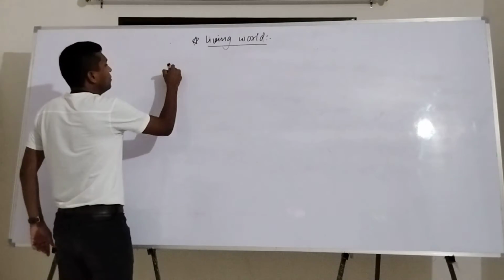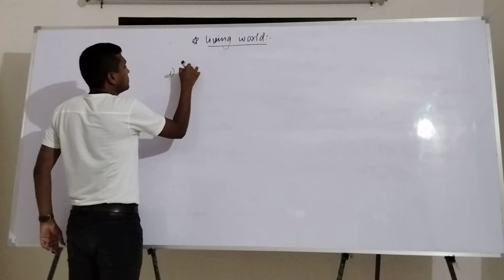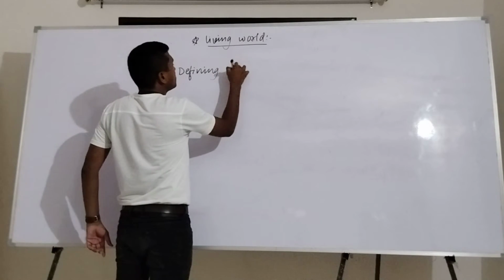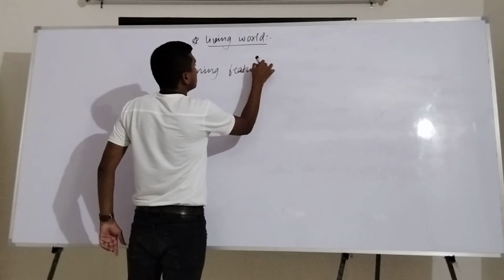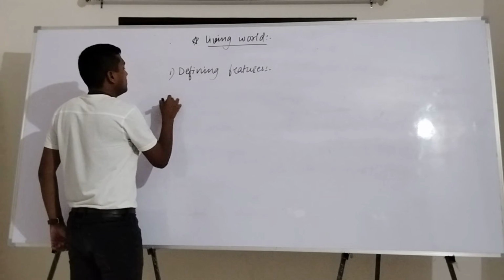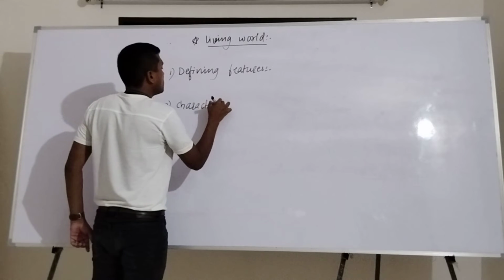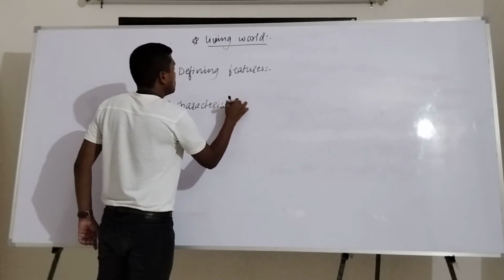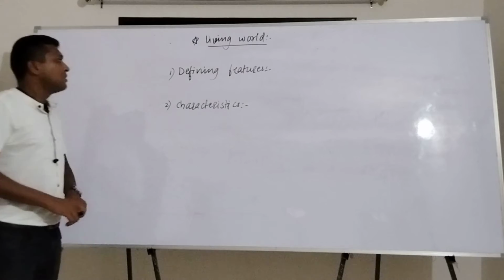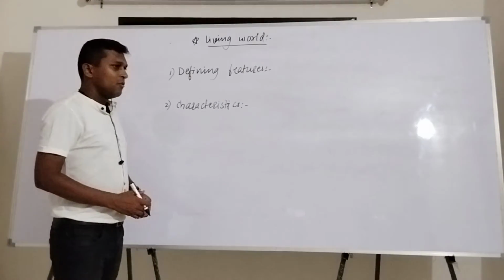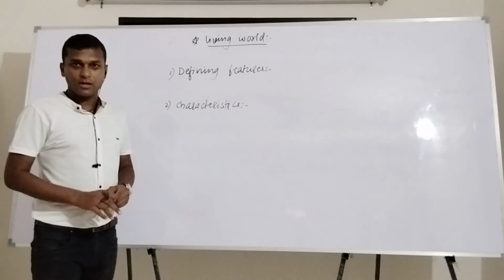Some people don't know the difference, so let me tell you what is the difference between defining features and characteristics. Defining features are those features which are always present in that organism.